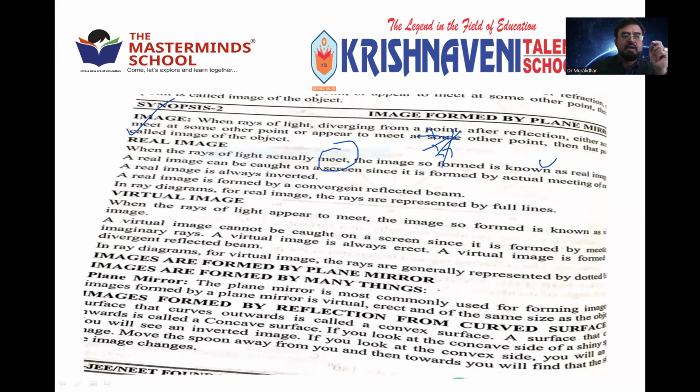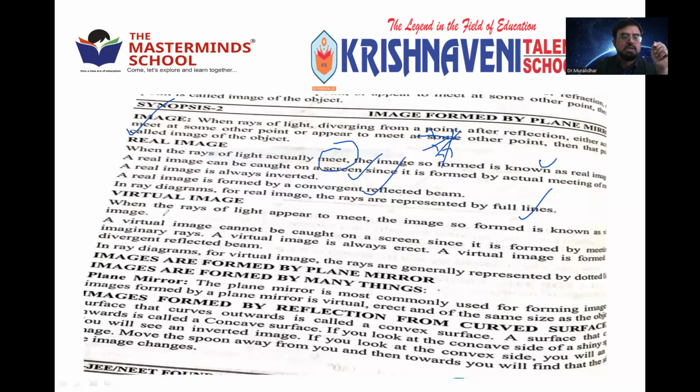So a real image can be caught on a screen since it is formed by the actual meeting of the rays. A real image can be formed by a convergence of reflected beams. When reflected beams converge, it is real. In a diagram for a real image, the rays are represented by full lines.